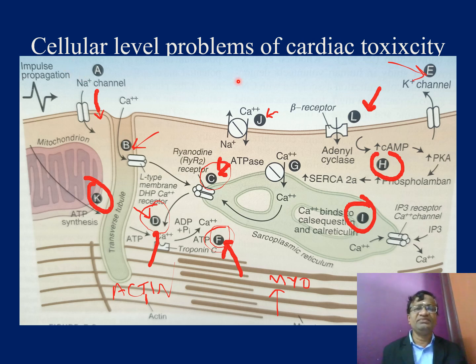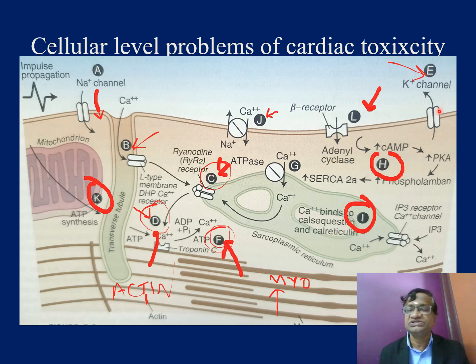Now, the cellular mechanism of cardiotoxicity is not that the drug goes and blocks the sodium channel. It is not that. It is A, B, C, D, E, F, G, H, all these things. It can block the sodium channel. It can block the calcium channel. It can block these beta receptors. That is why the beta blockers are not that effective.